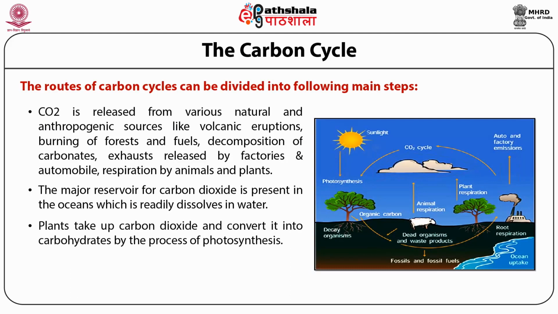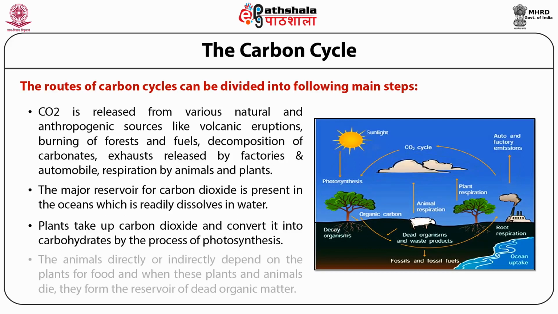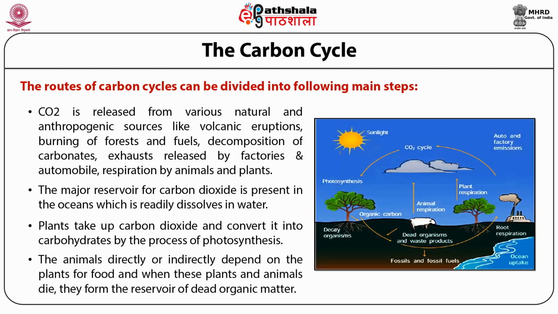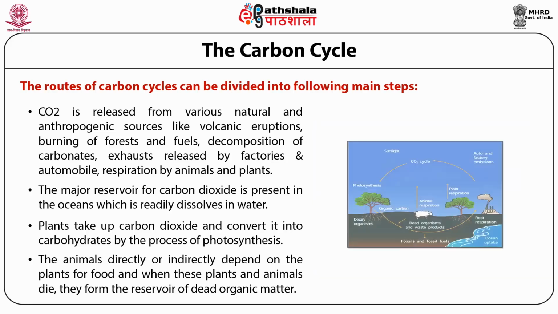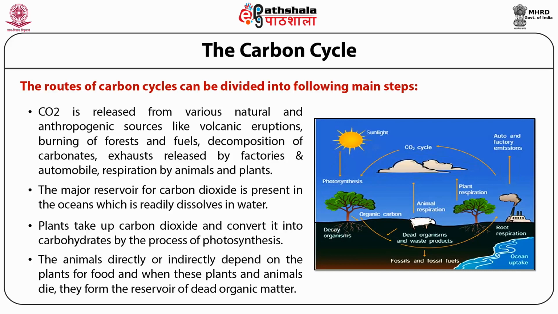Plants take up carbon dioxide and convert it into carbohydrates by the process of photosynthesis. The animals directly or indirectly depend on the plants for food, and when these plants and animals die, they form the reservoir of dead organic matter. Decomposers release it to the atmosphere through respiration and decomposition.